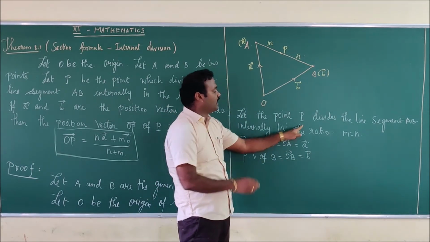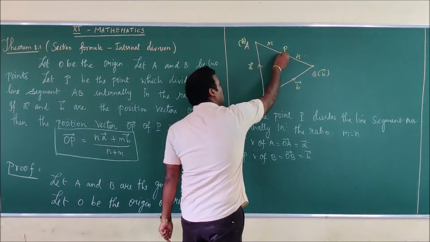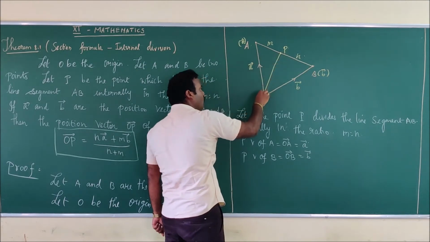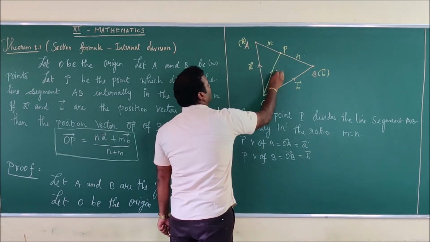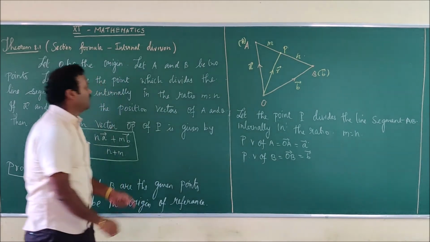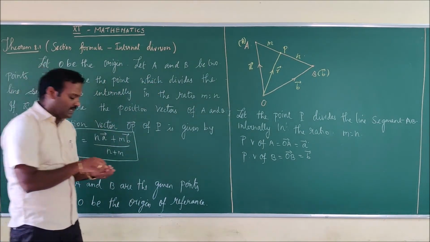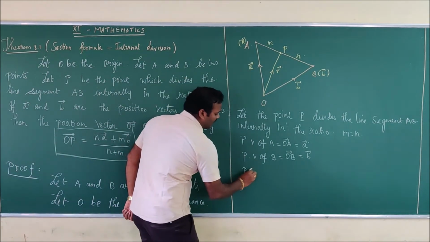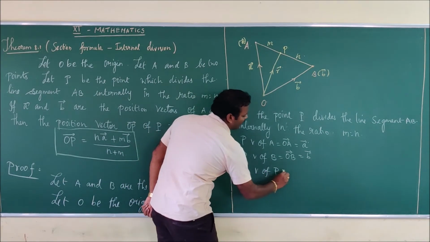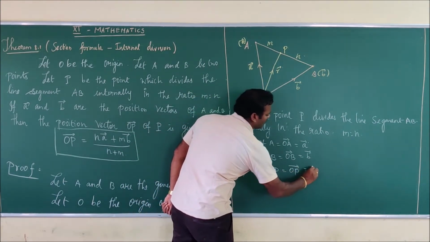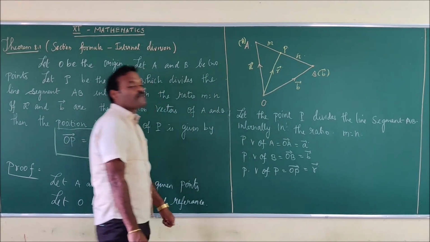Now I have given you the point P. So you can join it with the line O so that you can make another vector OP vector, which can be taken as R vector. So now the position vector of P is equal to OP vector, which is equal to R vector.